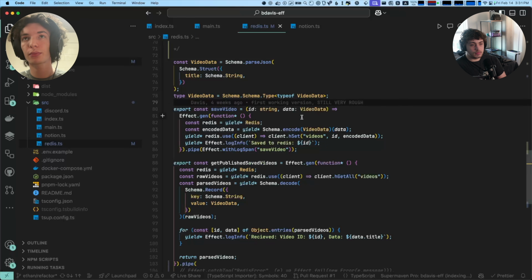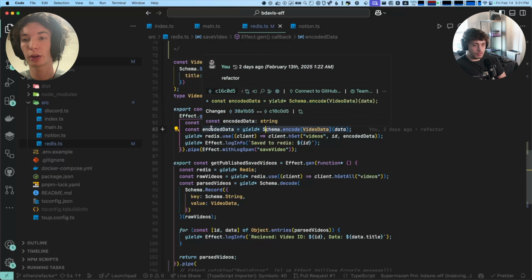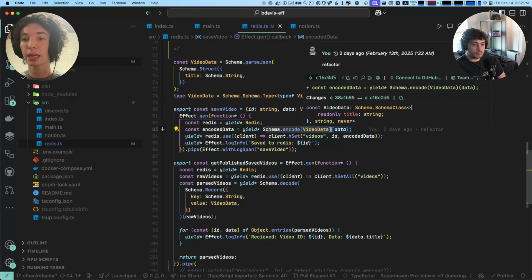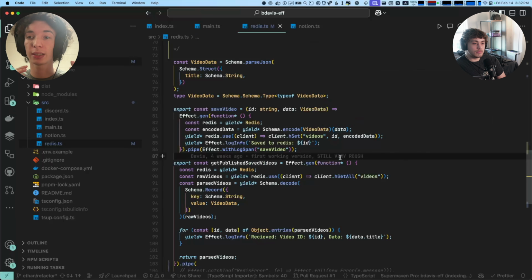But basically, we have our data, which is this object type. And then we use our schema to encode it to the encoded type, which is a string, because we're encoding through JSON. But in theory, this is actually an implementation detail. This could be any kind of encoding from this object to this string. We could use base64, or convert it to JSON and then to bytes, and then base64 encode the bytes. It's all encoded in the schema. That's what's really cool: the schema represents the transformation.